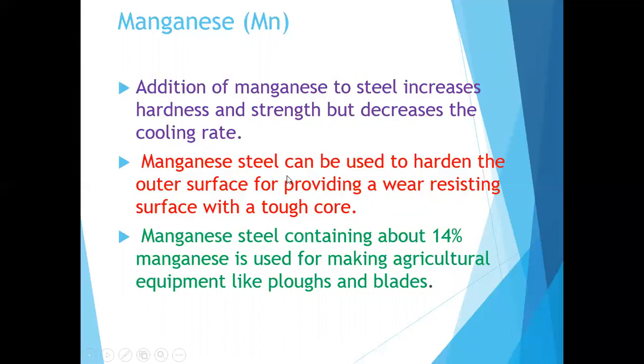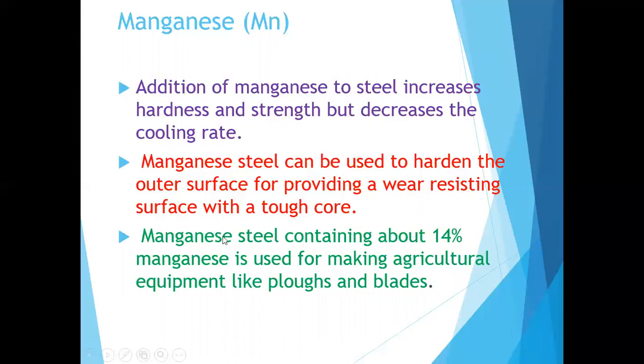Okay, manganese steel can be used to harden the outer surface, providing a wear resistant surface with a tough core. That is our point.